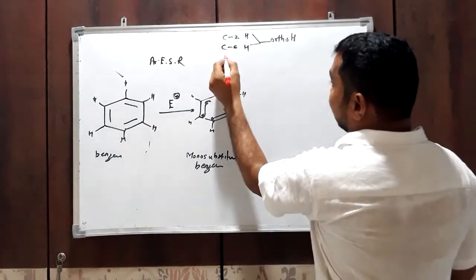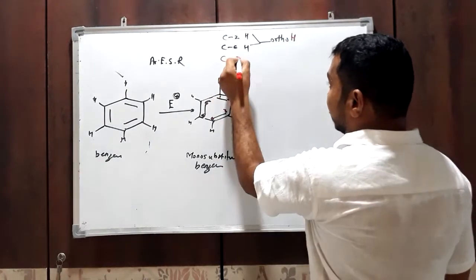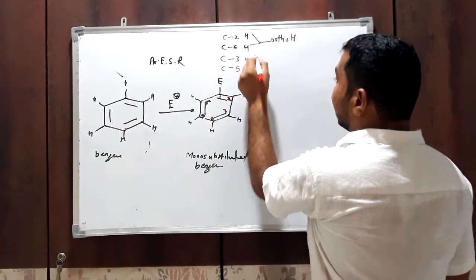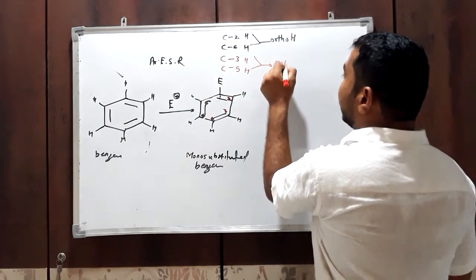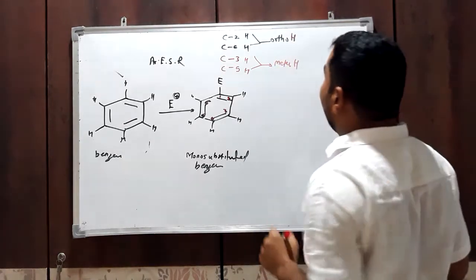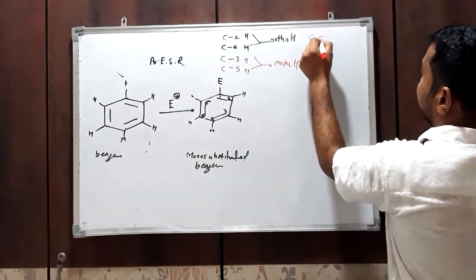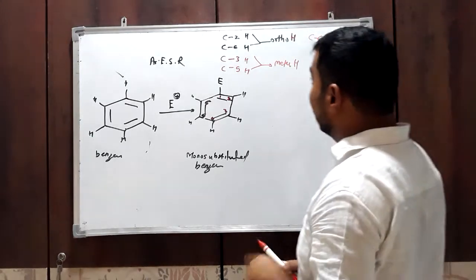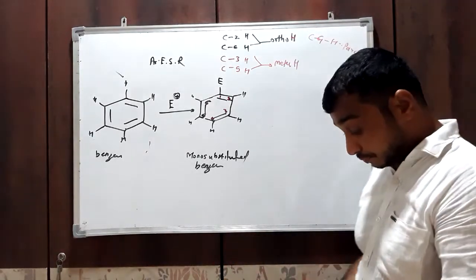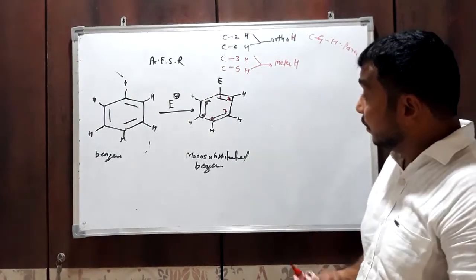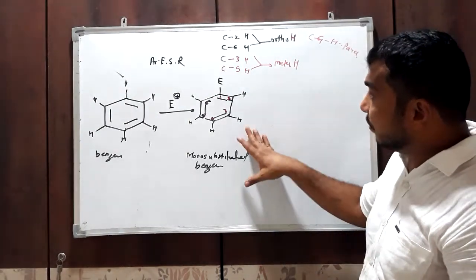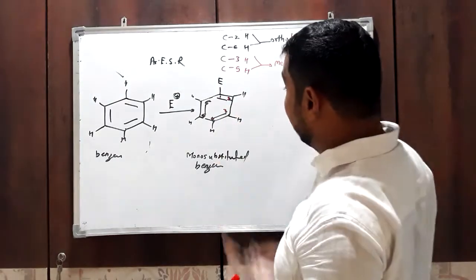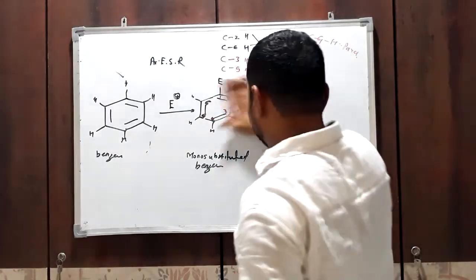The hydrogens attached to carbon number 3 and carbon number 5 are also identical. They are called meta hydrogens, as we have discussed already. And the hydrogen attached to carbon number 4 is called para, we know. Now again, if we perform aromatic electrophilic substitution reaction with this monosubstituted benzene, then what happens?